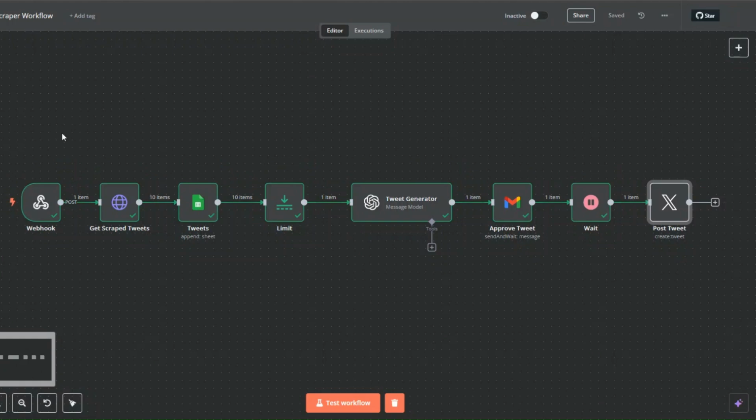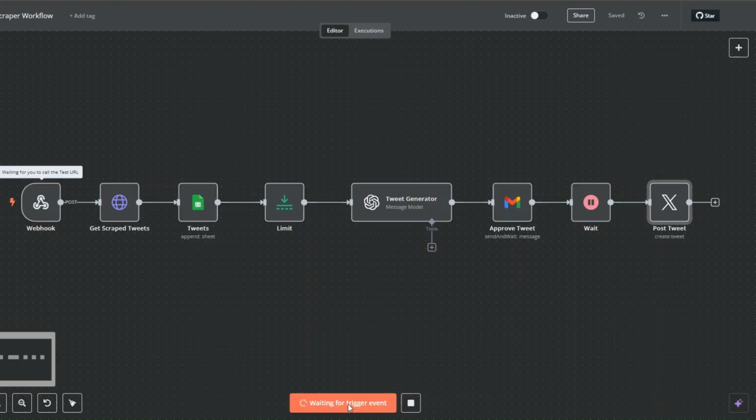So after we scrape tweets on Apify, we're getting the tweets right here, adding the tweets to spreadsheet, and we are limiting the tweets to only one tweet. And then we're generating our tweet from one of the tweets that we scraped right here and sending it to ourselves via email to approve the tweet. Then if we have approved the tweet, we're waiting for a few seconds, and then we're going to post the tweet to our page. Now to test our workflow, I'm going to click on test workflow on Apify.